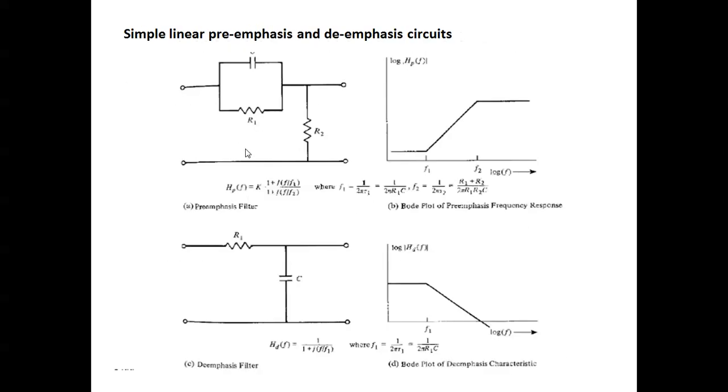Simple linear pre-emphasis and de-emphasis circuits are shown in the figure, with low frequency and high frequency regions.